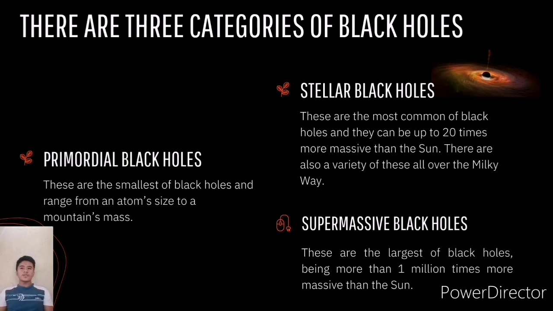There are three categories of black holes. First, primordial black holes. These are the smallest of black holes and range from an atom size to a mountain mass. Next is stellar black holes. These are the most common of black holes and they can be up to 20 times more massive than the Sun. There are also a variety of them all over the Milky Way. Supermassive black holes. These are the largest of black holes, being more than 1 million times the mass of the Sun.